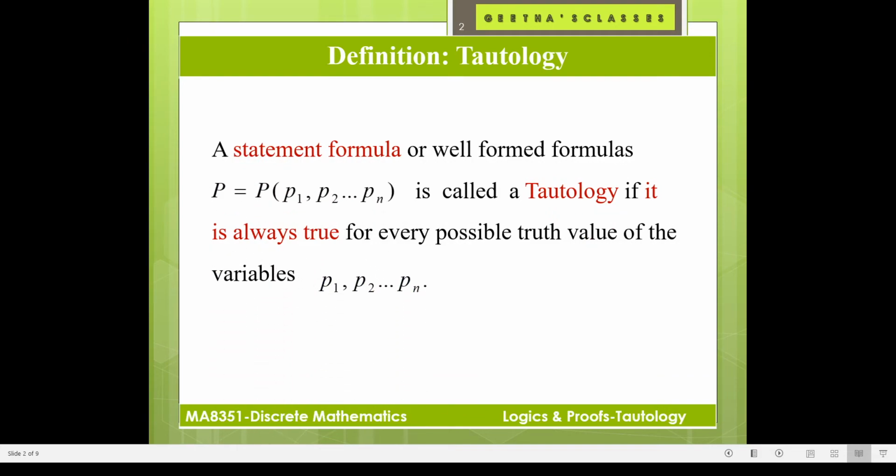The statement formula or well-formed formula P equal to P of P1, P2, etc. Pn is called a tautology if it is always true. That is, the statement formula is always true for every possible truth value of the variables P1, P2, etc. Pn. The statement formula or well-formed formula P is always true. Then we can say the proposition is a tautology. Okay.